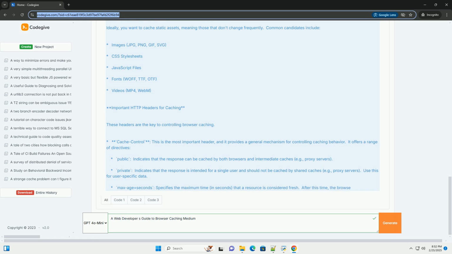ETag, a unique identifier for a specific version of a resource. The server generates the ETag, typically a hash of the content. The browser sends the ETag back in the If-None-Match request header when validating the cache. Last-Modified, the date and time the resource was last modified on the server. The browser sends the Last-Modified value back in the If-Modified-Since request header when validating the cache. Vary specifies which request headers the server used to decide which version of the resource to serve.